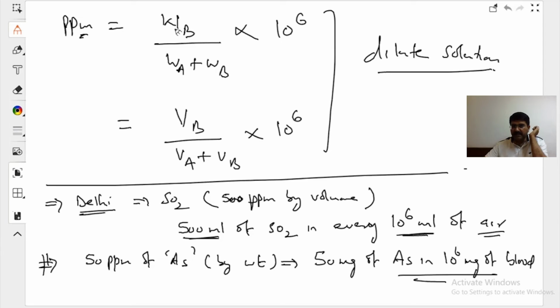ppm can be expressed in weight, or ppm can be expressed in terms of volume also. It is multiplied by 10 to the power 6. Give me a little bit of time. Every problem will have numericals associated with it. Every problem will have certain parts per million, beta.